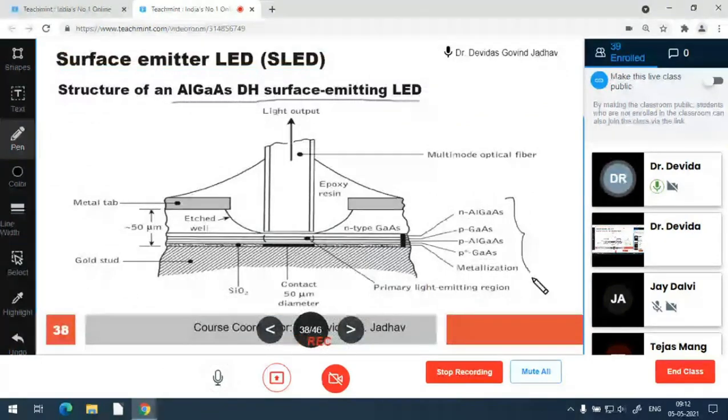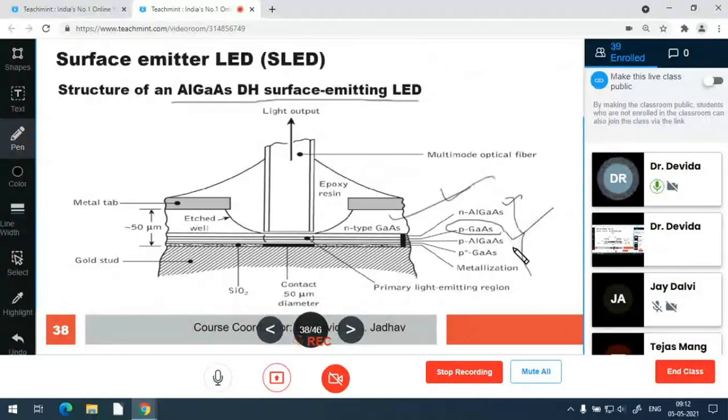Five different layers are there. This is one more layer. These are the four layers, and this is the active region, p-GaAs. These are the two confinement layers, and these are the two P-plus and N-plus conducting layers. And there is an N-type GaAs substrate-like material which is etched as a well, and there the multi-mode optical fiber structure is placed, and to fix all these constructions, epoxy resin is used for packaging.